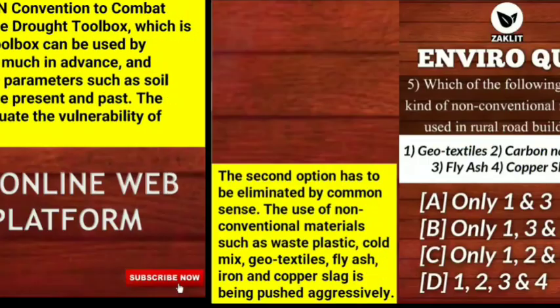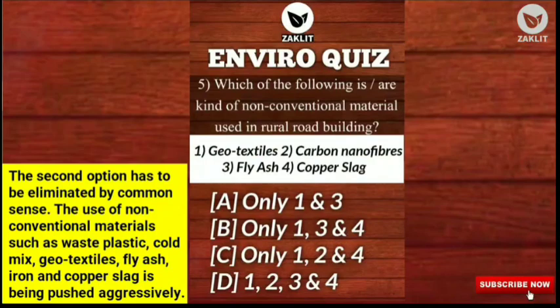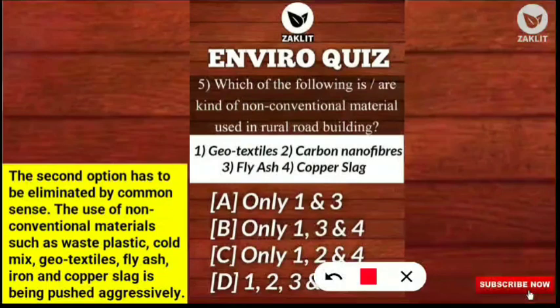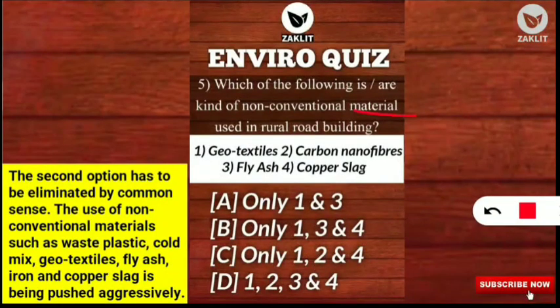Let's move to the next question. I hope you are noting down all these important points. Now the question is, which of the following are non-conventional materials used in rural road building? The options were geotextiles, carbon nanofibers, fly ash and copper slag. Here the second option has to be eliminated by common sense.